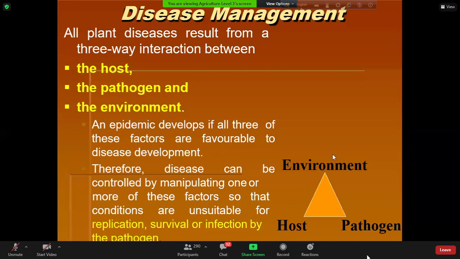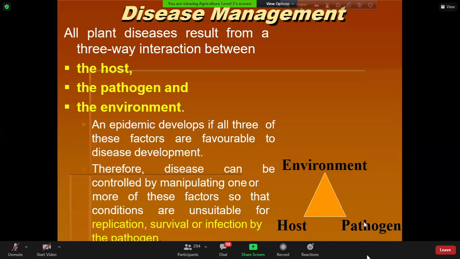So what is the role of the environment in the development of brown spot disease of rice? Let's say the environment is favorable for the host, for example the rice, but unfavorable for Bipolaris oryzae. Then while Bipolaris oryzae is present, there will not be any brown spot disease, because the environment is unfavorable for the pathogen.